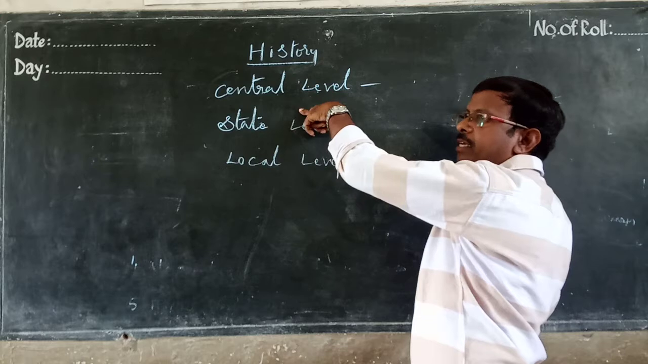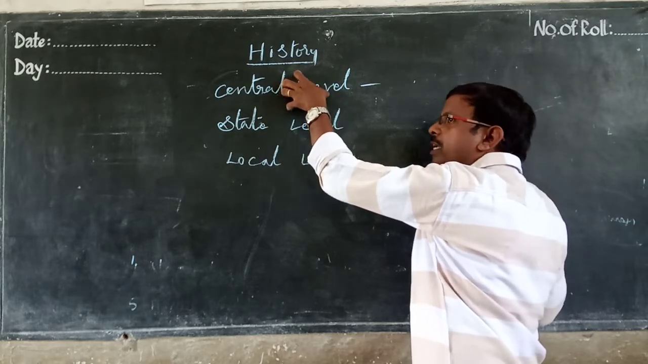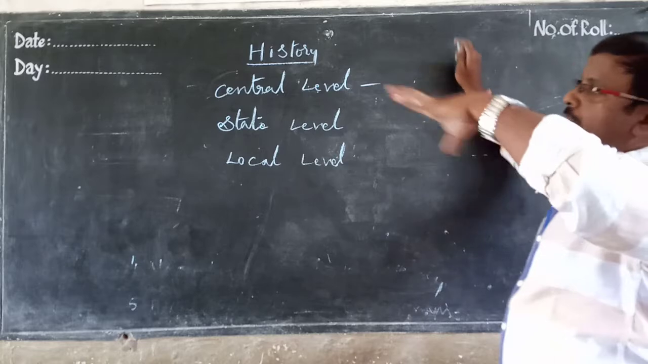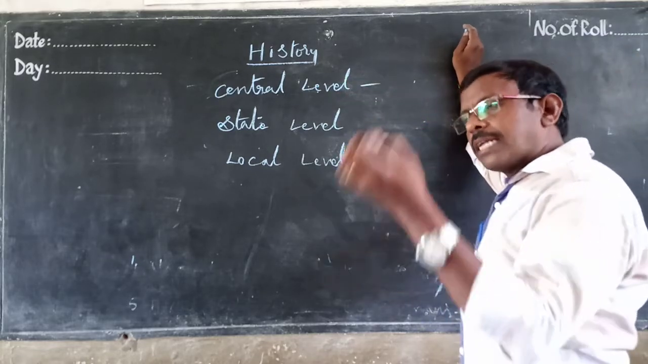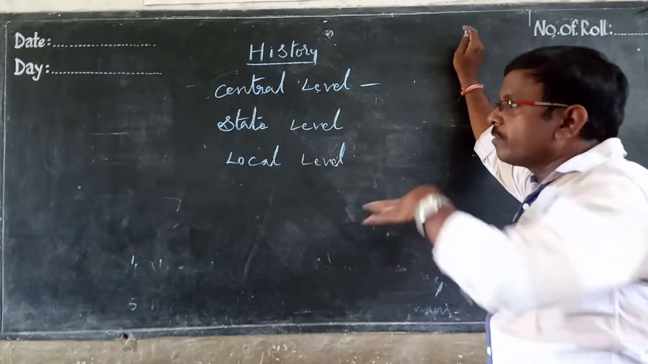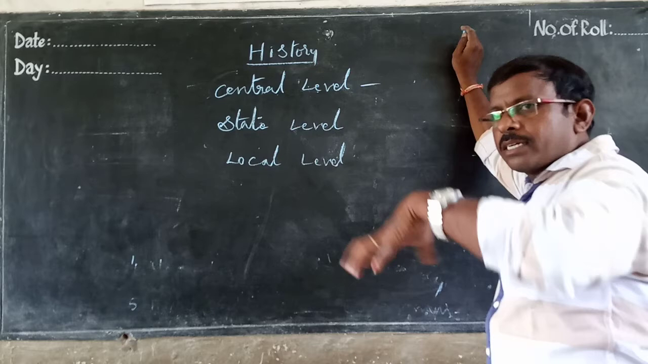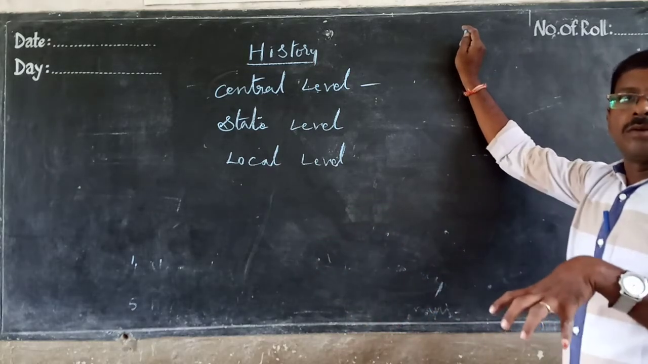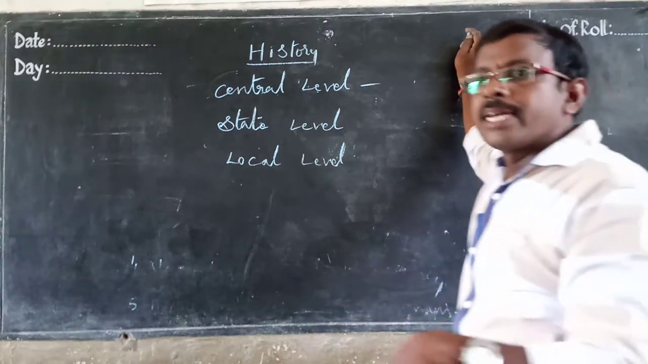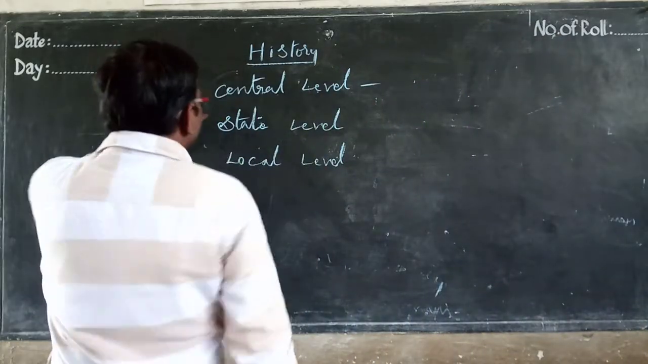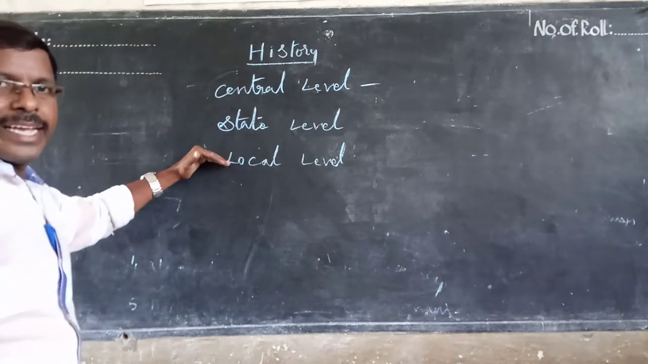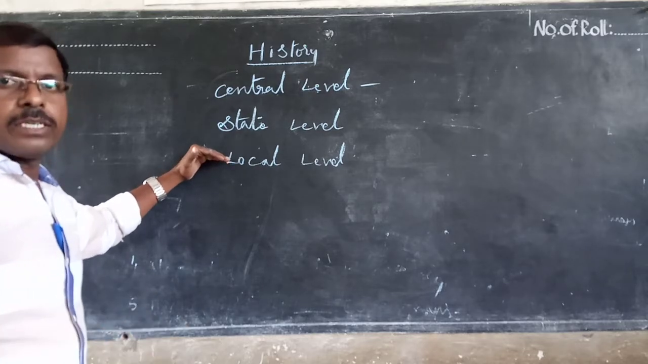For our country, from Delhi we are ruling at the central level, called the central level government, and then the state level government. For the decentralization of ruling, for easy ruling, they have divided the country into central, state, and local levels.